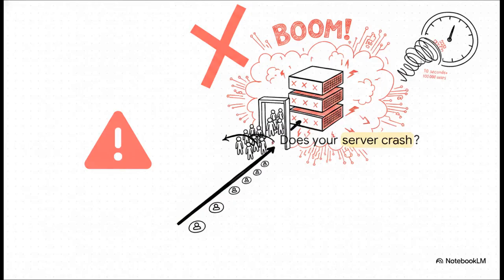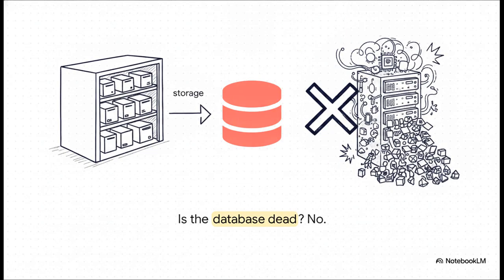Yeah, your server is absolutely going to crash. Why? Well, it's trying to process everything synchronously. That means your server is stuck trying to finish every single step of one user's order before it can even say hello to the next user. This forces everyone to wait like 5 to 10 seconds. And in the software world, a 10-second wait for 100,000 concurrent users will instantly max out your memory and totally tank the system.